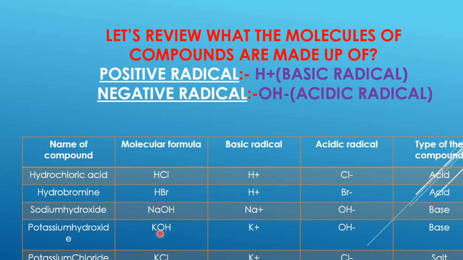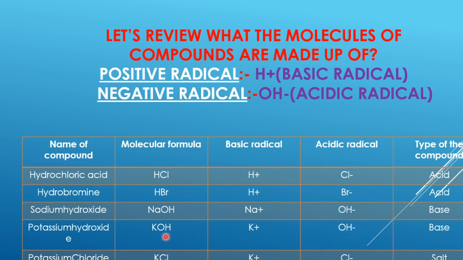So when it gets dispersed in the water medium, that is the solvent, it forms two radicals, that is K+ and OH-. This substance which forms OH- ions or OH- radical, this OH- has also been called a hydroxyl group.